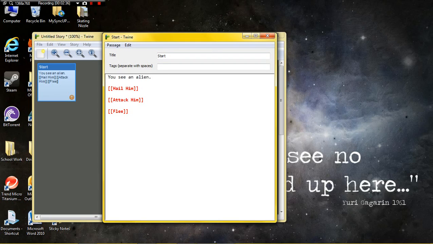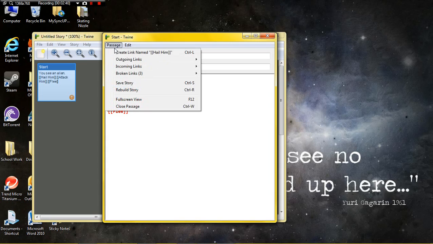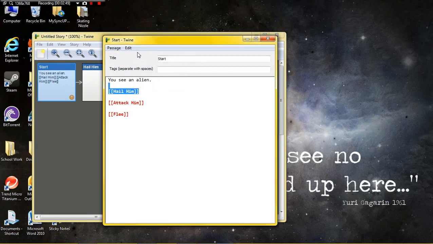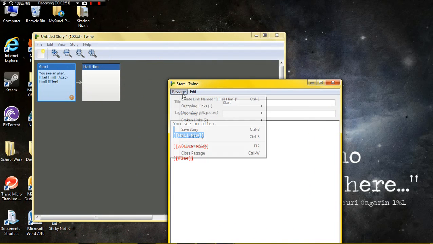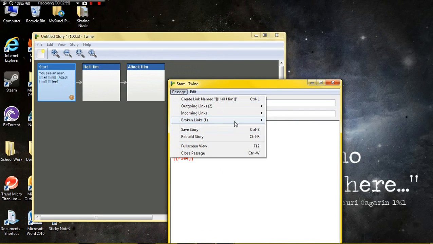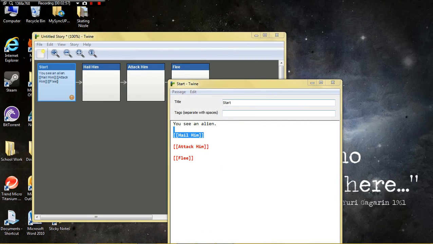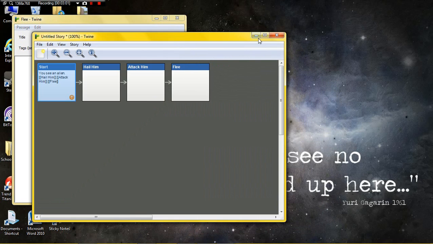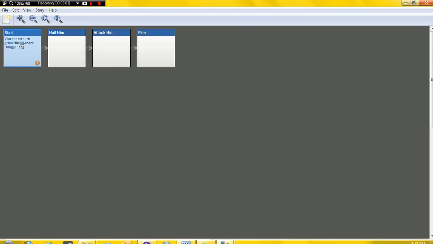But as you can see at the moment, there's an exclamation mark there because these are not going anywhere. They're what's called broken links. What you can do is click on the broken links tab, and then click on whichever one of these, and it will create that link for you out of here. So when someone clicks on it, there'll be an actual passage for it to go to, and you just want to go ahead and do that for all of them. And then you can close that, and I'll put this full screen, that might be easier.